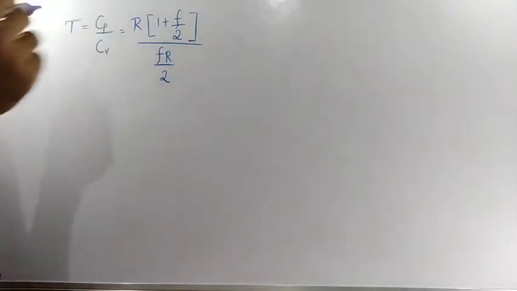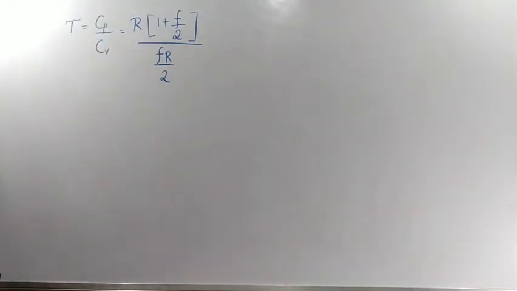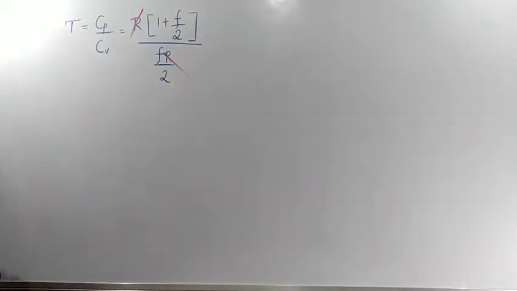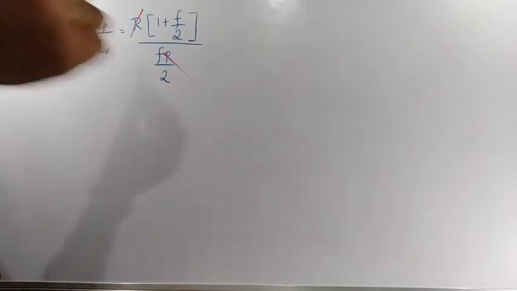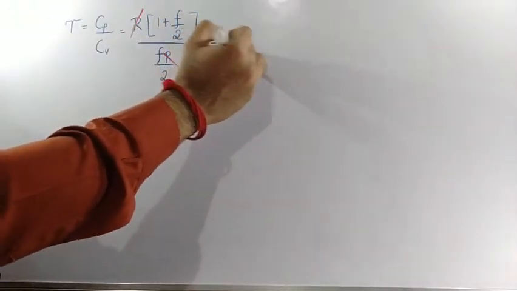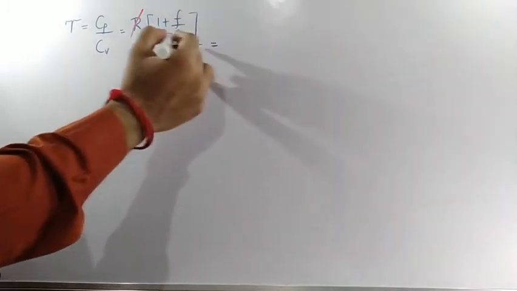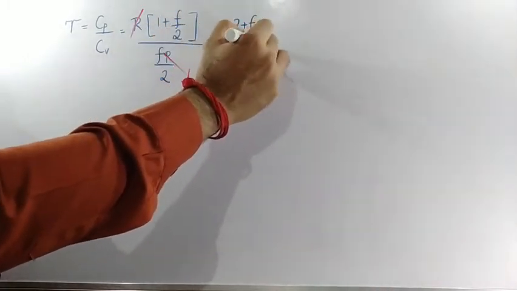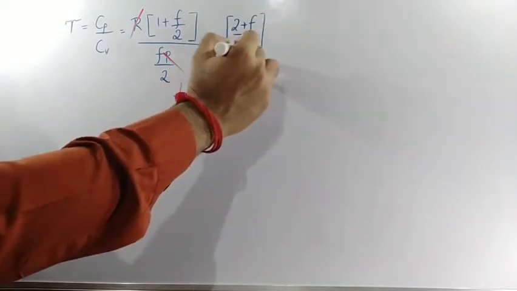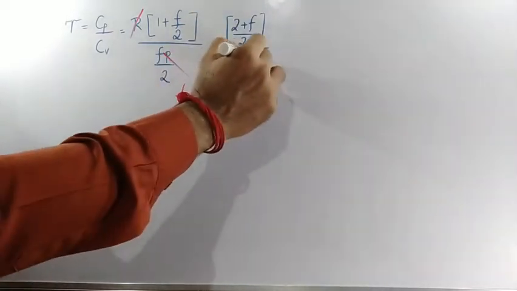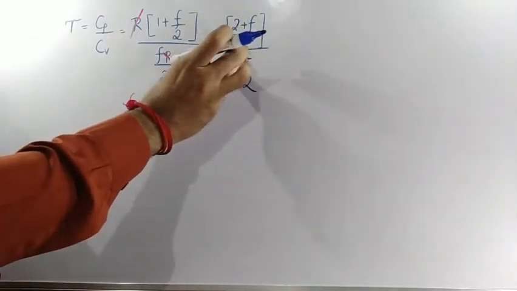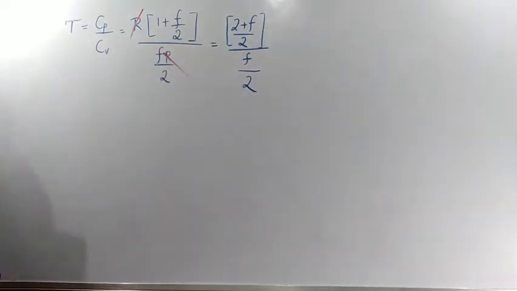Now which factors will get cancelled? First, R will get cancelled, and in the numerator you are left with 1 plus F by 2. Take the LCM over here: 2 plus F divided by 2, and in the denominator F divided by 2.